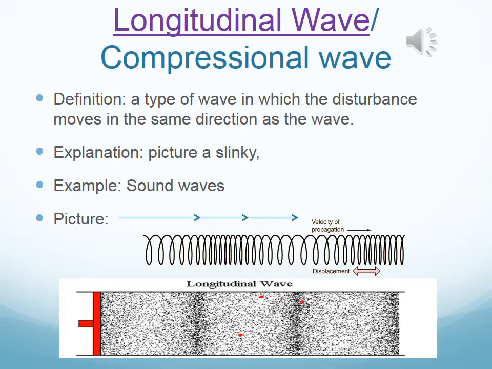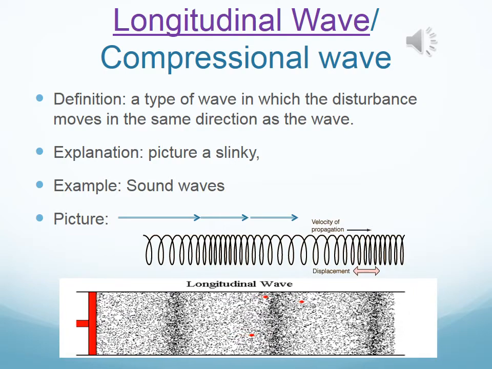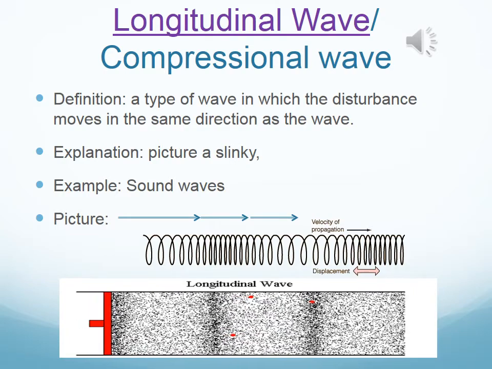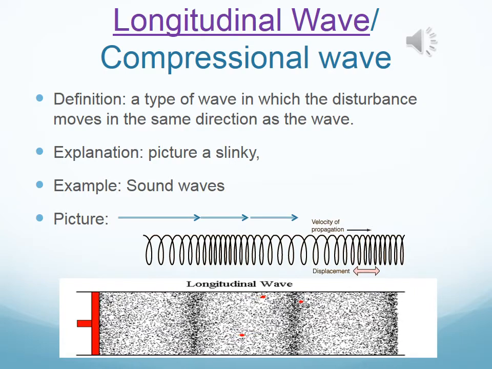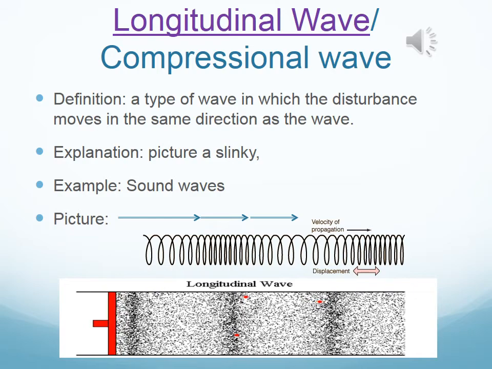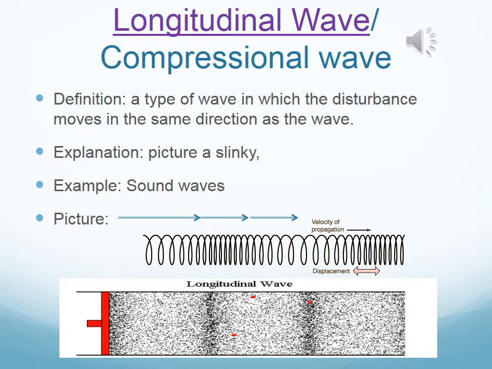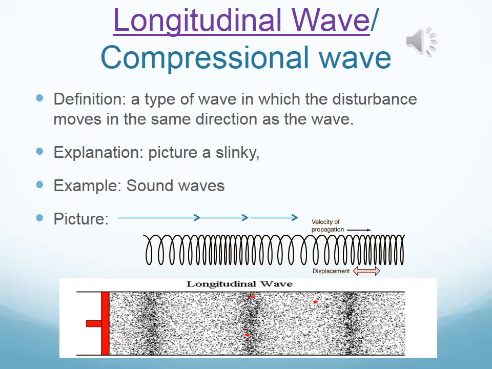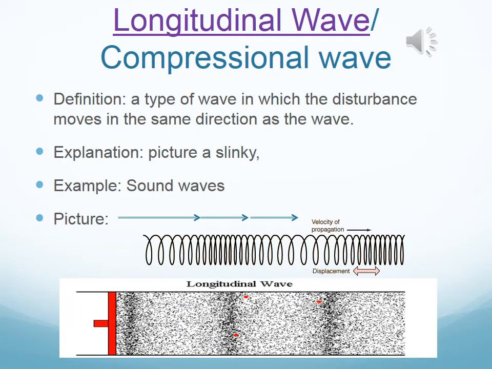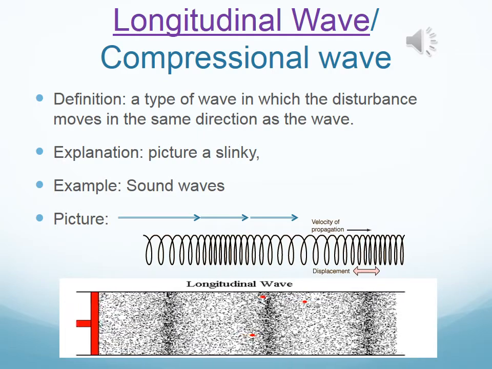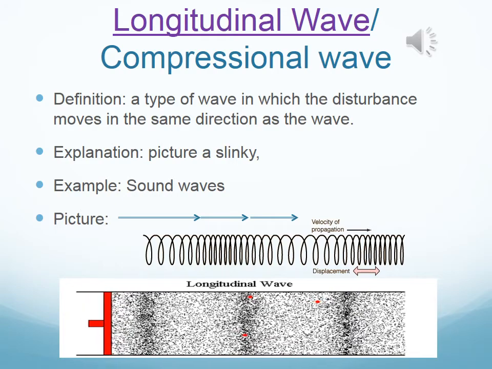The second wave movement is a longitudinal or compressional wave. A longitudinal wave is basically a type of wave in which the disturbance moves in the same direction as the wave. Therefore, it basically moves back and forth. Longitudinal waves are normally vibrations. So what kind of items could we find in a longitudinal wave? Sound waves. A slinky can sometimes be a longitudinal wave. Therefore, longitudinal waves are mechanical because they have to have a medium.